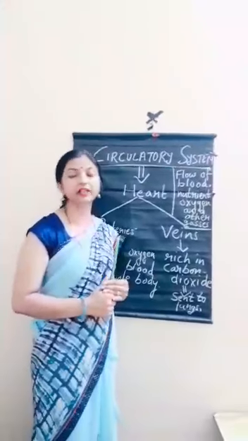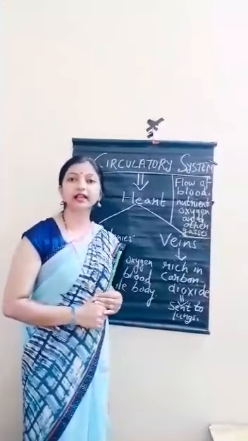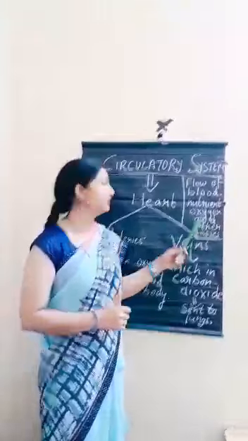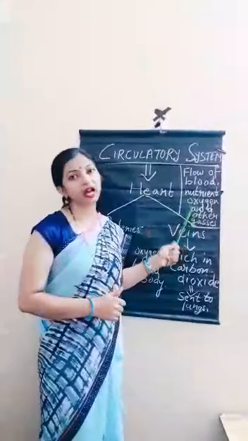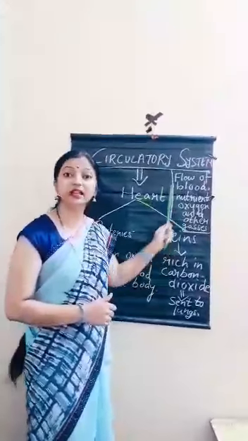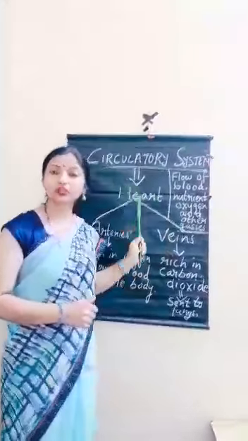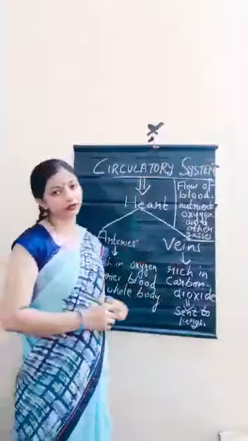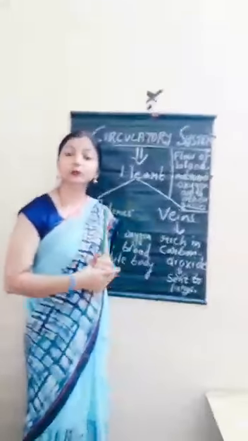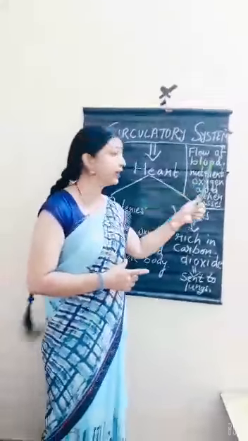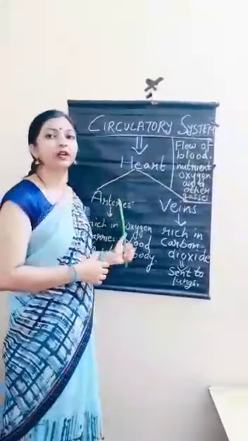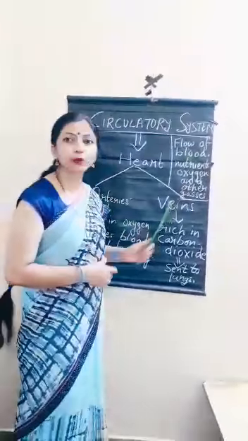We need blood, we need oxygen, we need energy for doing work, and that energy, that blood, that oxygen, those nutrients are supplied only when our heart pumps these things. So the major organ of our circulatory system is the heart. And how does it function? What are the two main things which help it in doing the circulation? The two main types of vessels are arteries and veins.